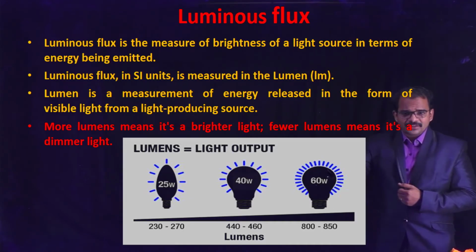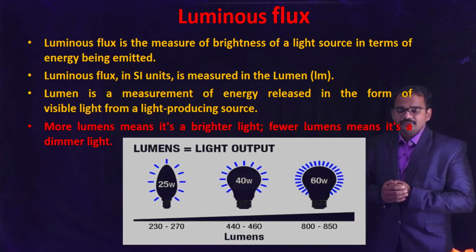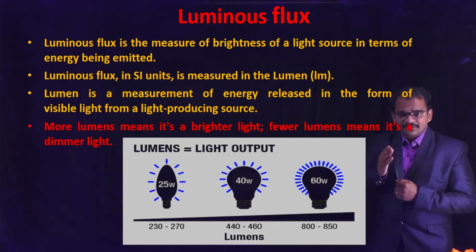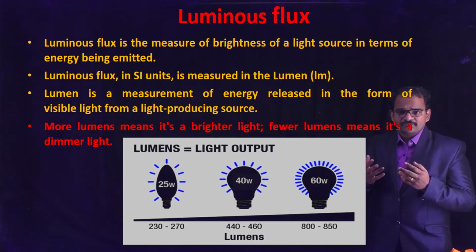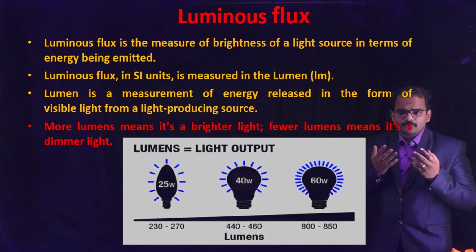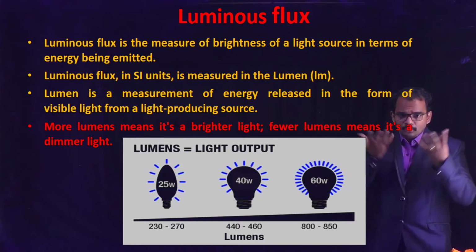As you can see in the picture over here, lumens are nothing but the light output. If the light bulb is 25 watt, we can get around 200 to 250 lumens. If the light bulb is 60 watt, we'll get 450 to 500 lumens. If the light bulb is 80 watt, we'll get 600 to 800 lumens. So more lumens means more brightness.